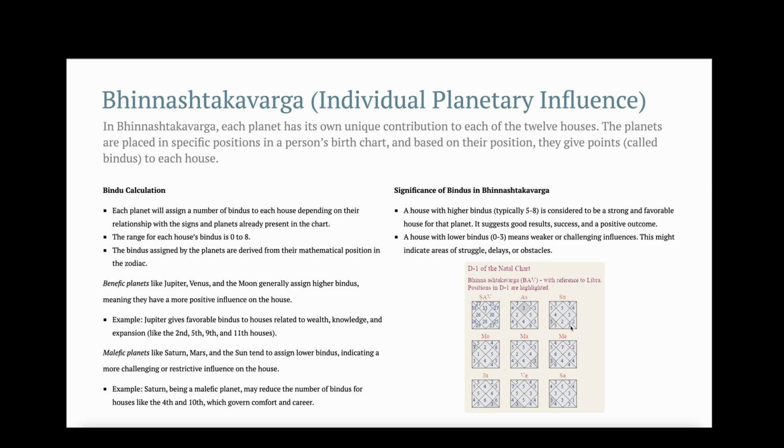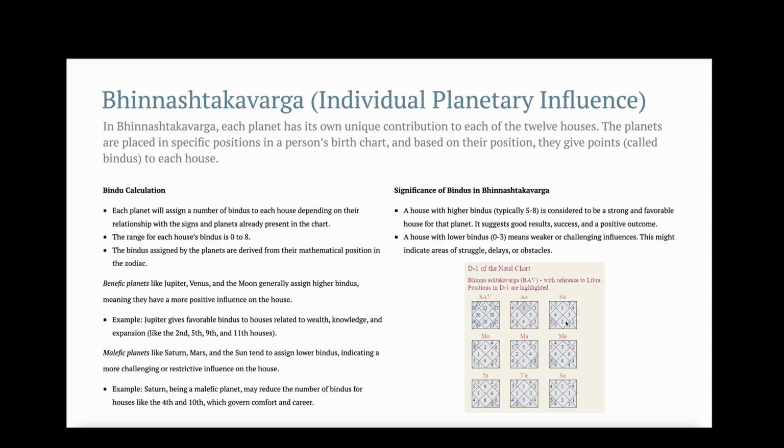So for example, let's see this example for the Sun. In the Bhinnashtakavarga of Sun, the 7th house has 2 points. So that means this house is weak with respect to Sun.